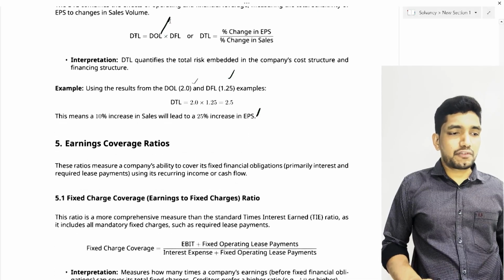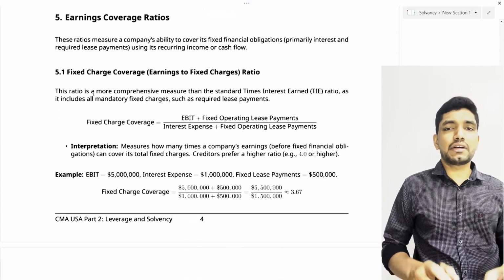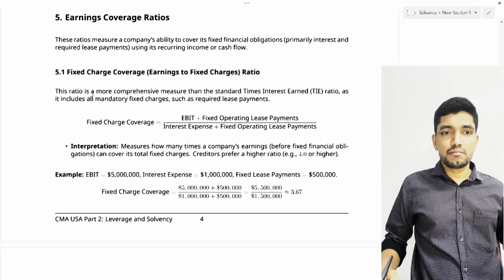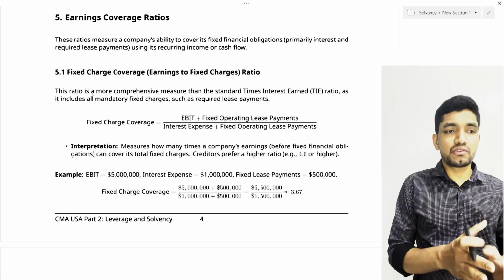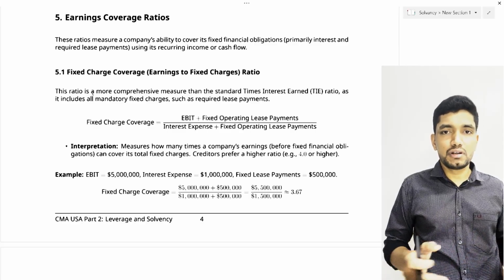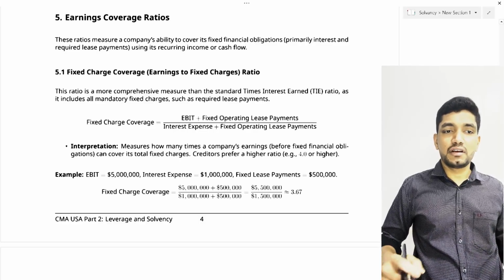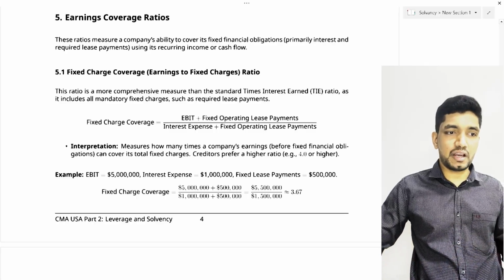So we'll move to the next category of ratio, that is earning coverage ratios. Earning coverage ratios measure a company's ability to meet its fixed financial obligations, primarily the interest or the lease payment, by using its recurring income or cash flow. It measures how effectively the company can meet its fixed payments or fixed charges by using its operating income.